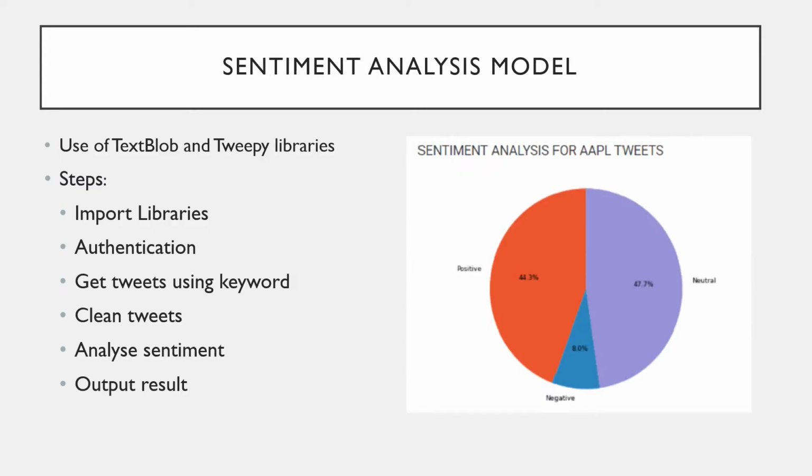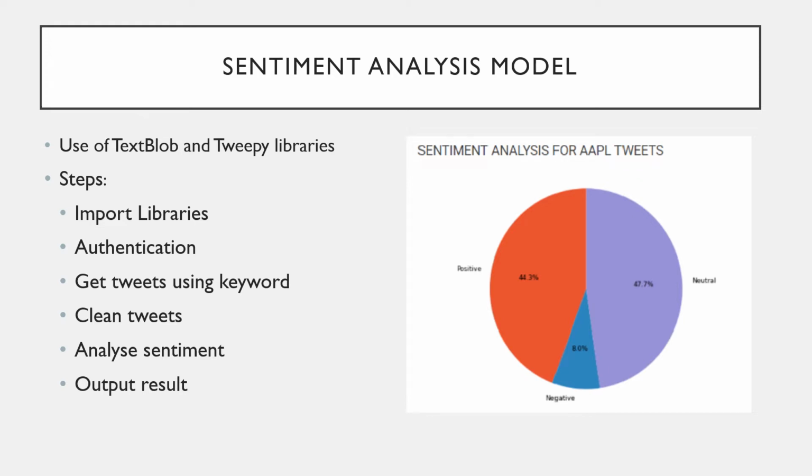user. Now, let's have a look at the implementation of the sentiment analysis model. For this model, we have used the TextBlob and the Tweepy libraries, and the steps are as follows. We import these mentioned libraries into our model. Then we need authentication from Twitter in order to extract the tweets for a particular company.